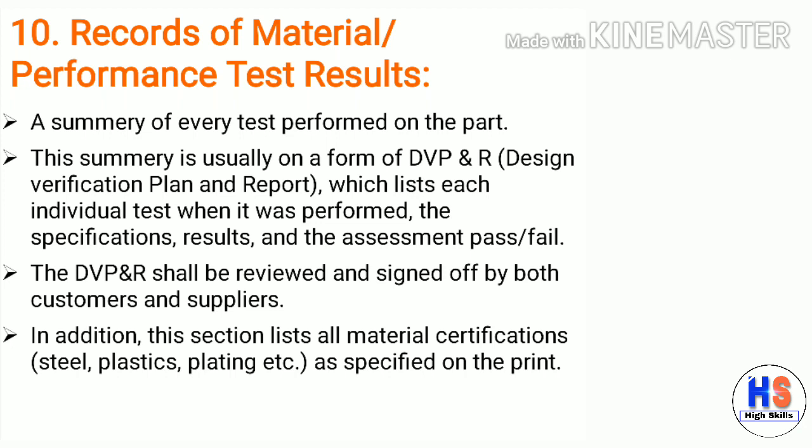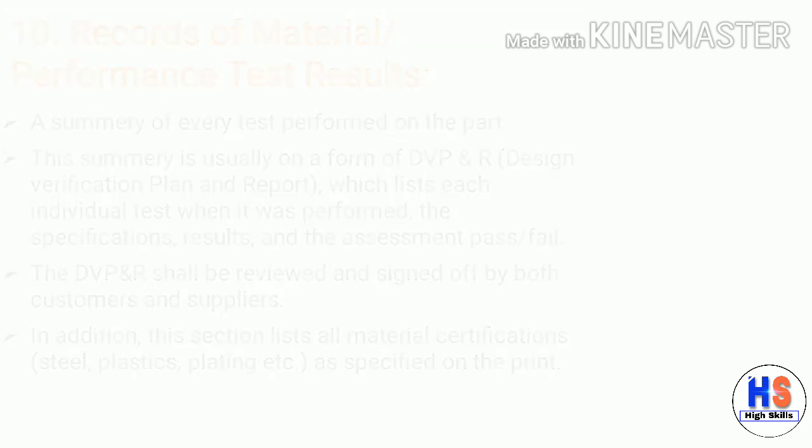A summary of every test performed on the part. This summary is usually in the form of DVP and R. DVP and R means Design Verification Plan and Report, which lists every individual test, when it was performed, the specification, results, and the assessment pass or fail. The DVP and R shall be reviewed and signed off by both customer and supplier. In addition, this section lists all material certifications related to steel, plastics, platings, etc. as specified on the print.